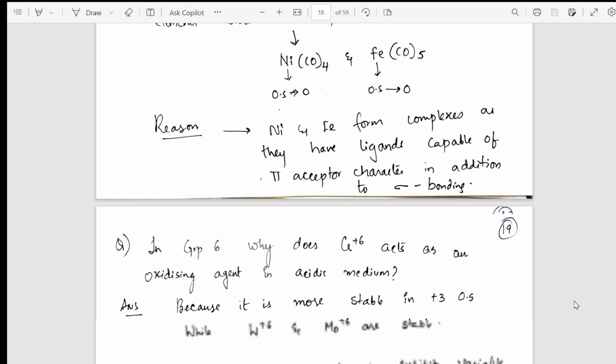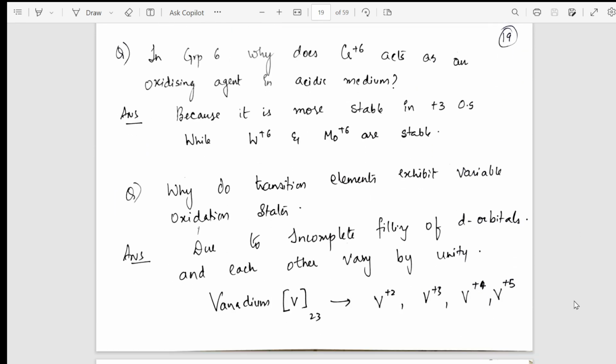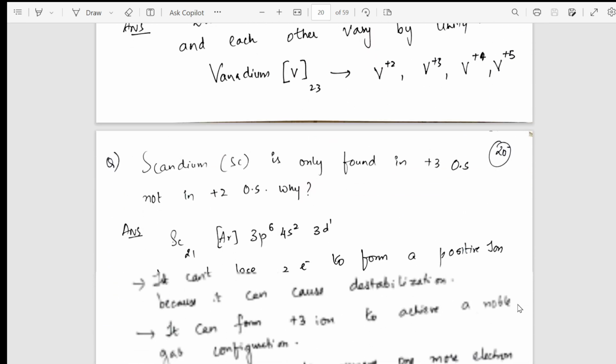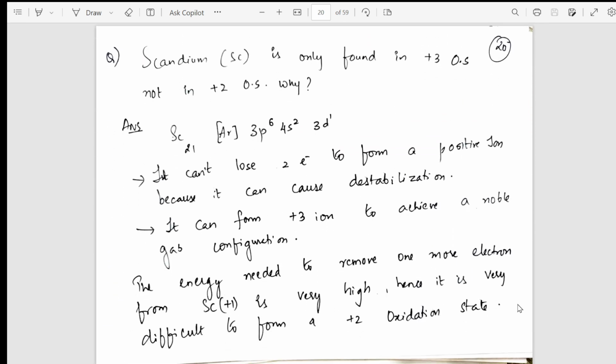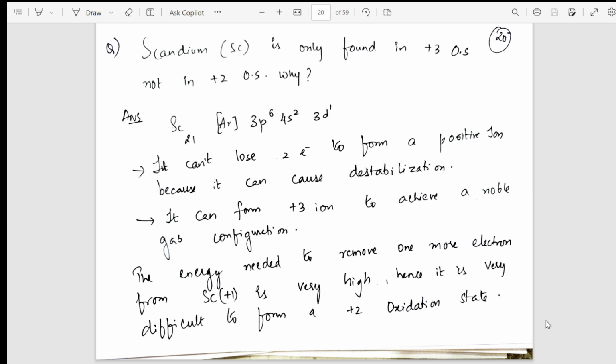From there, after the oxidation state, gradually I have taken you into the concept of chromium group 6, W plus 6 and molybdenum plus 6, why they are stable. Like that, different questions on oxidation states are also taken here. Study these questions, students. Any question they may ask you, everything is covered in these handwritten notes.